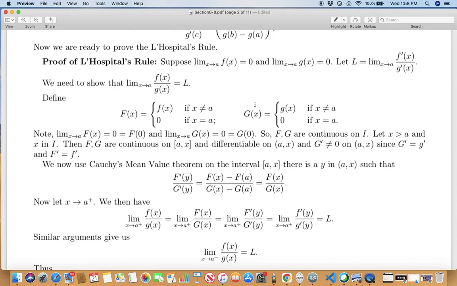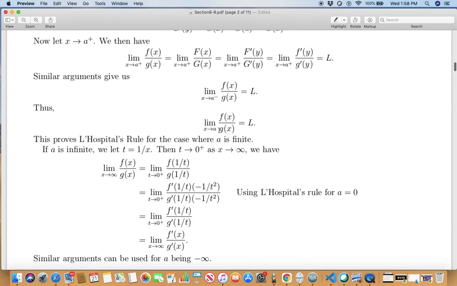So this A was a finite number. Now suppose A is infinite. Okay, then what do you do? In this case, introduce a new variable t, which is 1 over x. t approaches 0 from the right as x approaches infinity. You see, x approaches A, A is positive infinity.